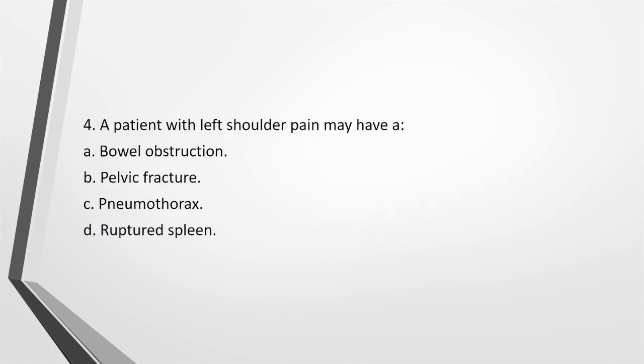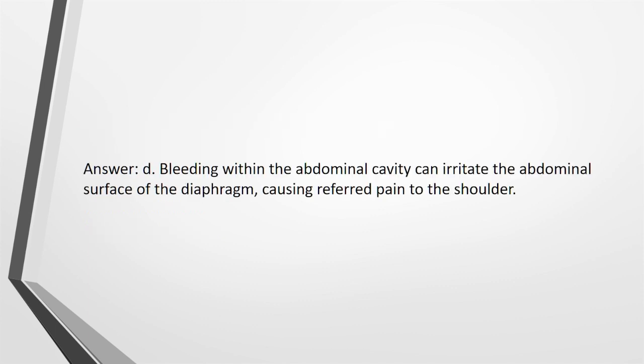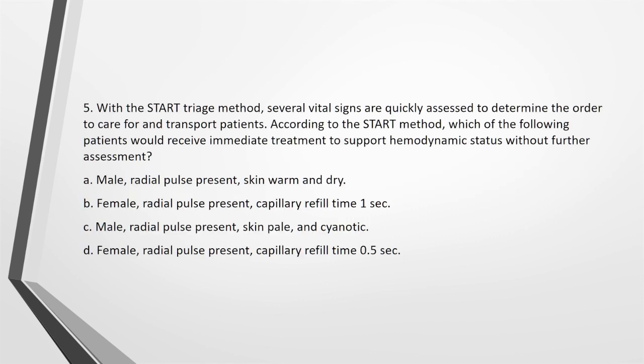4. A patient with left shoulder pain may have A. Bowel obstruction. B. Pelvic fracture. C. Pneumothorax. D. Ruptured spleen. Answer. D. Bleeding within the abdominal cavity can irritate the abdominal surface of the diaphragm, causing referred pain to the shoulder.